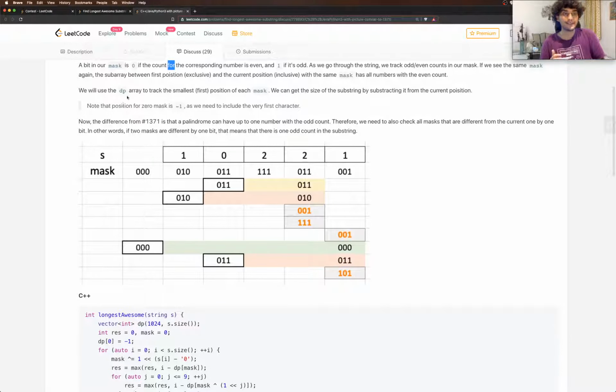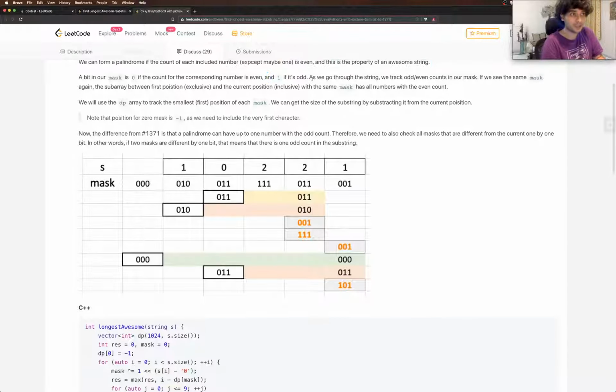Now the bit mask is basically this. It's a string, I could say, or whatever. It's just a sequence of zeros and ones representing, for each unique digit, each unique character, whether or not the number of occurrences of that is odd or even. So 0 represents even, 1 represents odd, and the bit mask at each position is going to represent the odd or even nature of all the occurrences of all the digits till that point.